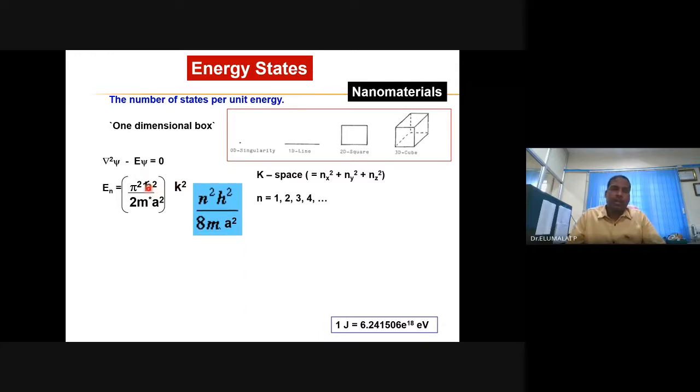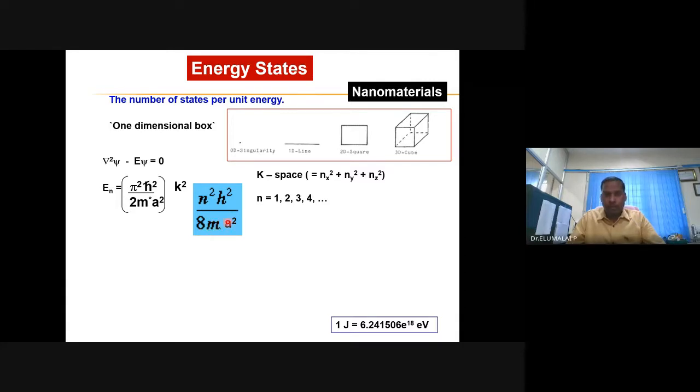And h cross is h by 2 pi, so h cross square is h square divided by 4 pi square. If you replace h cross by h by 2 pi and simplify, you will get n square h square divided by 8 m a square.